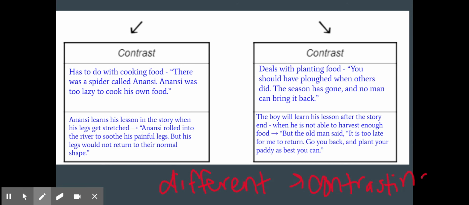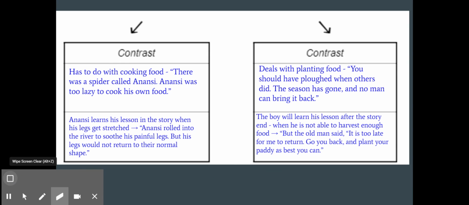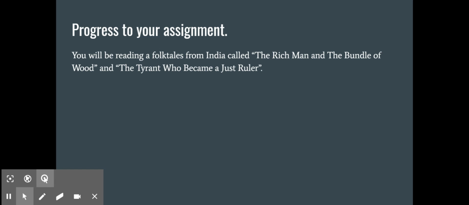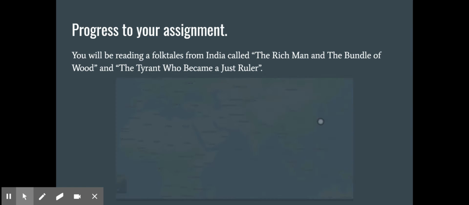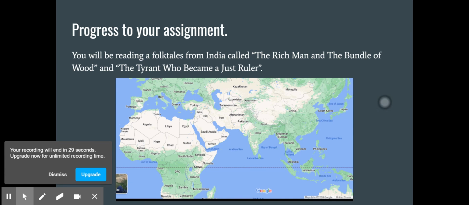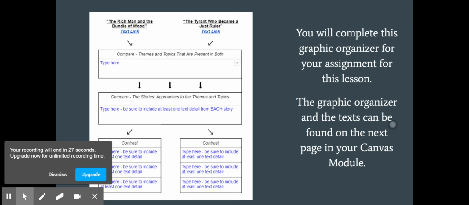All right, so go ahead and make sure that you have everything down and that you've paused and rewound as you need. And when you're ready, you're going to go ahead and progress to your assignment. We're reading two folktales, again from India, called The Rich Man and the Bundle of Wood and The Tyrant Who Became a Just Ruler. You're going to be filling out a very similar graphic organizer, and this graphic organizer and the text can be found on the next page of your Canvas module, so go ahead and head on over there.